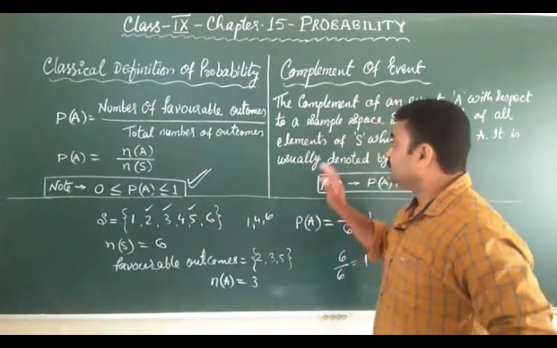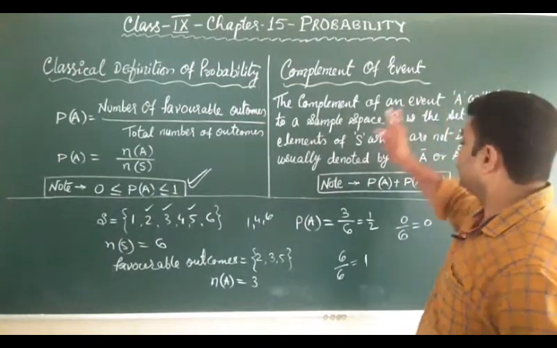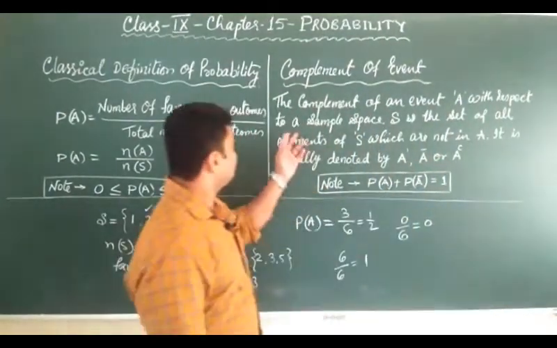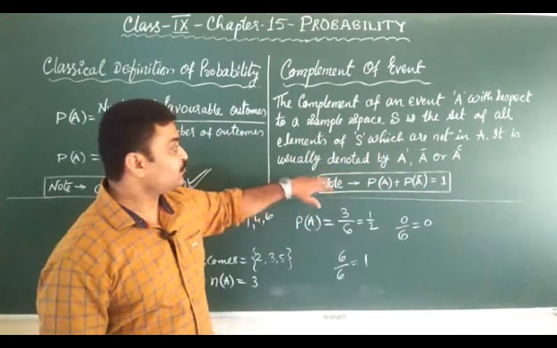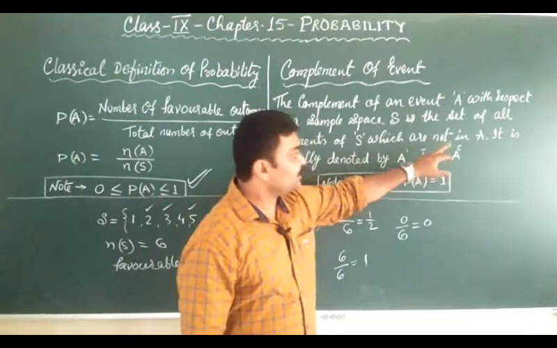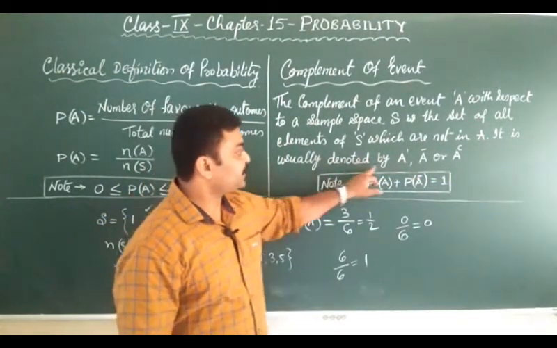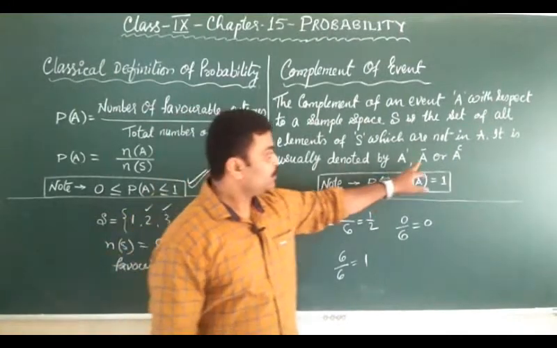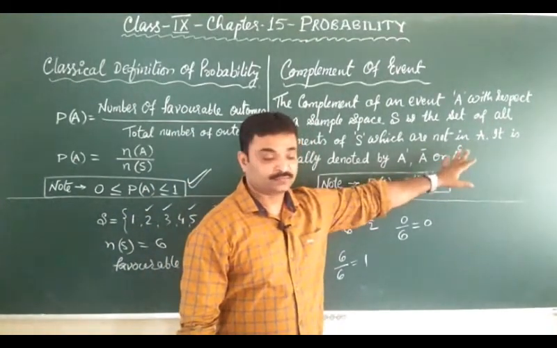Now the definition says the complement of an event A with respect to a sample space S is the set of all elements of S which are not in A. It is usually denoted by A dash, A bar or A power C.